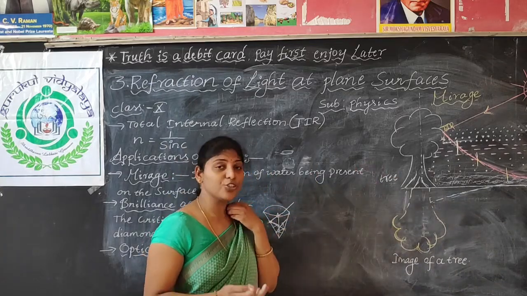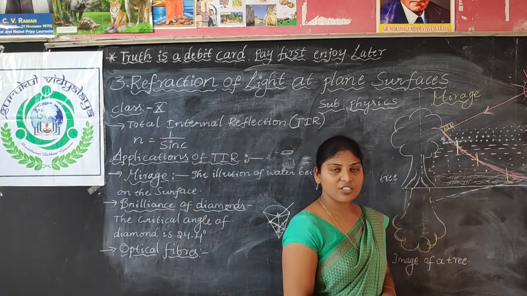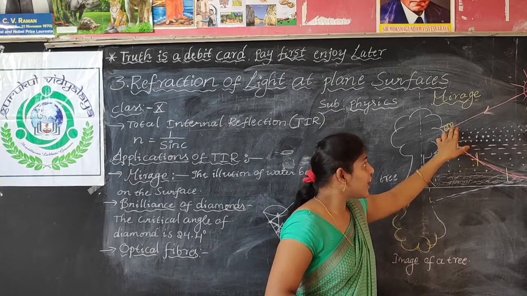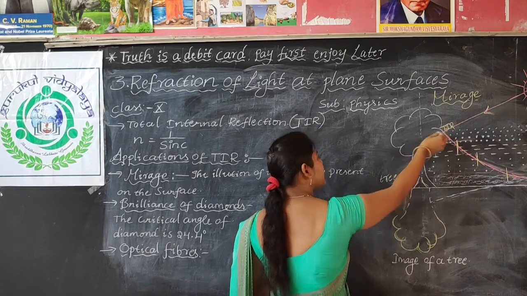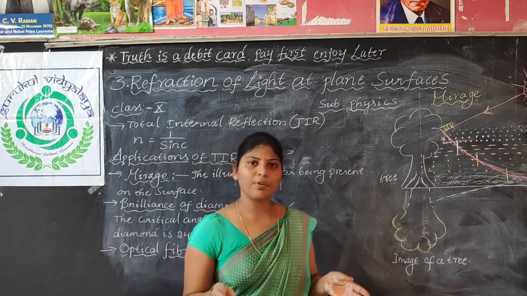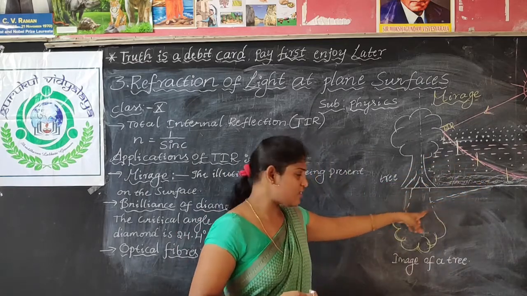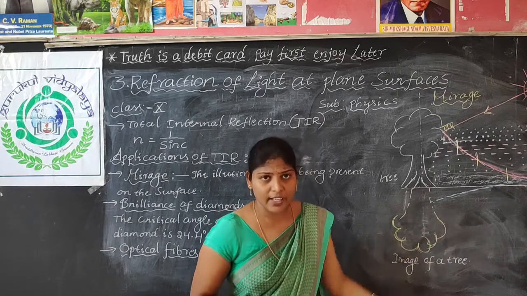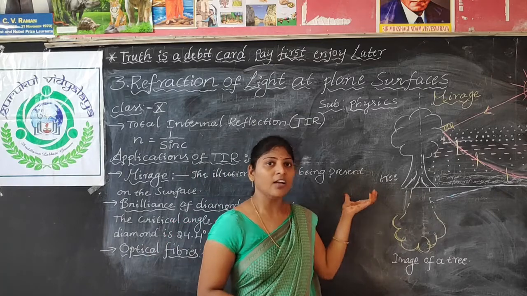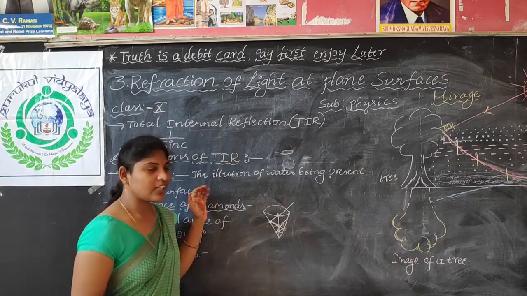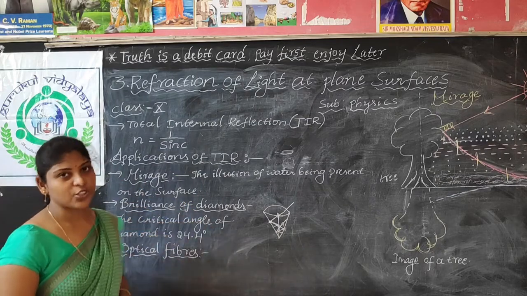So these mirages are forming due to total internal reflection, due to the many refractions only. If there is no total internal reflection, what happens? The light ray would come straight and reach the observer. Then we cannot get any curved path, we cannot feel that there is an extended light ray, and we won't feel that mirage. So these mirages we are getting are due to the concept of total internal reflection. So what is another application of total internal reflection?